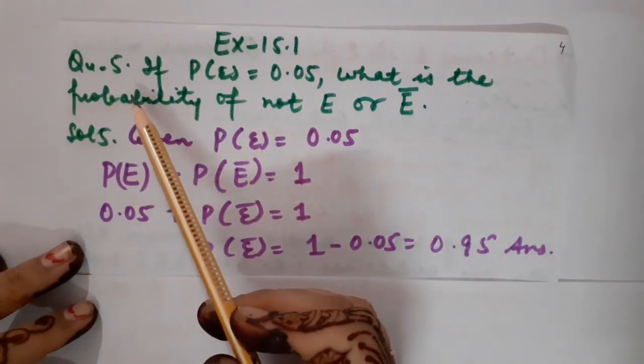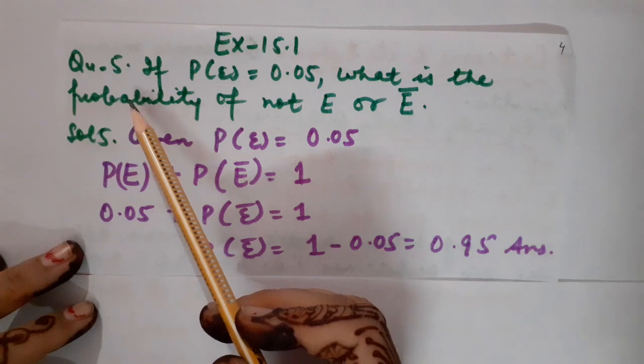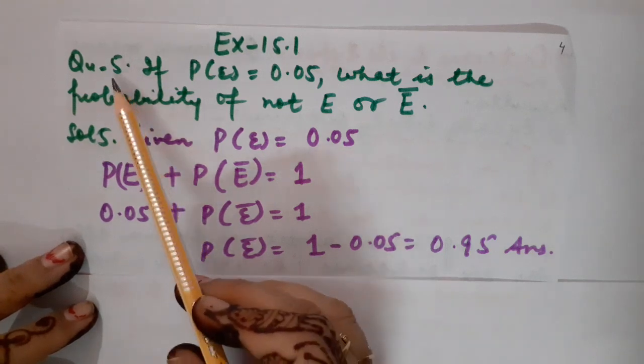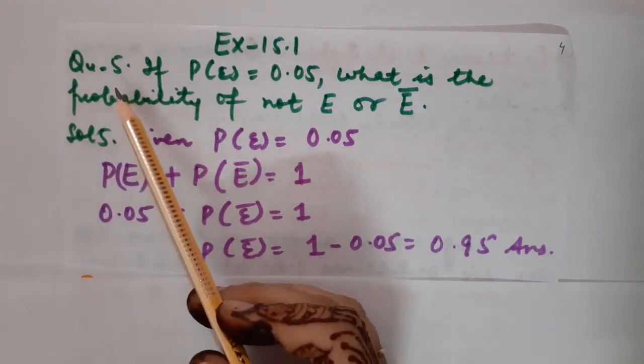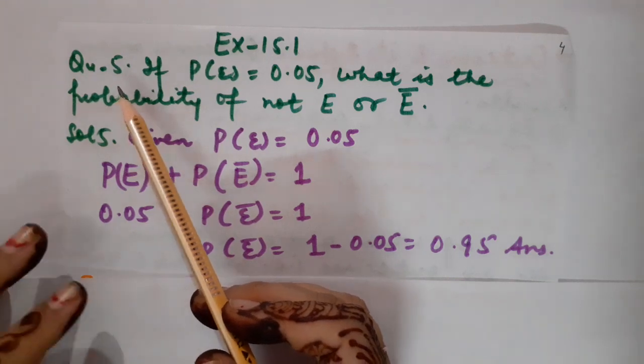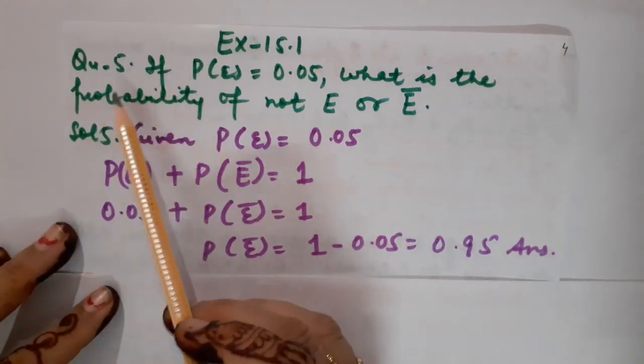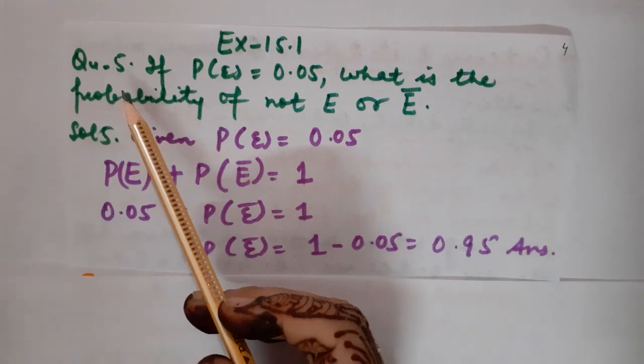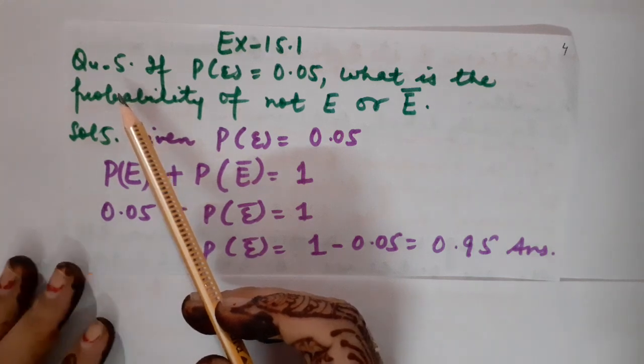Questions 1 to 5 are your maths homework. What is there in 1 to 4? Sorry, questions 1 to 4 are your maths homework. They are just based on the theoretical part which I have explained to you. Fine. And filling the blanks, true, false, such kinds of questions are there in it.